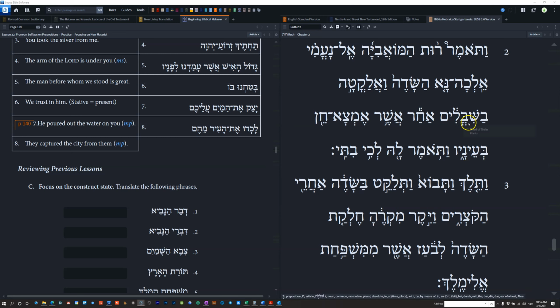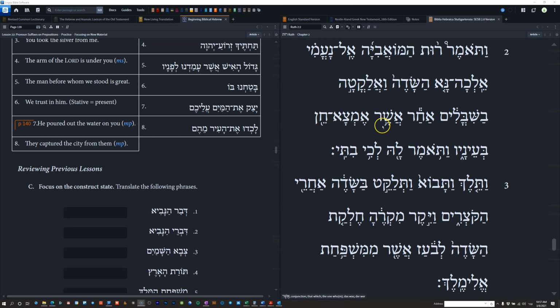So what we end up doing is saying, I will glean among the sheaves behind, and I say whomever, because again, we've got this sort of modal idea in the imperfect here. Behind whomever I might find favor in the eyes of.